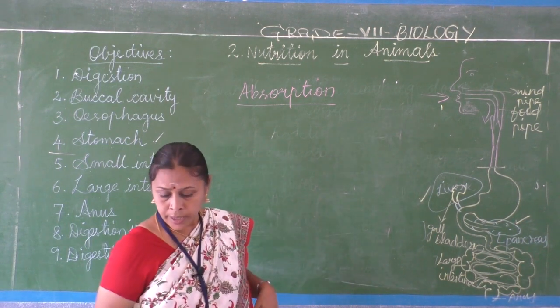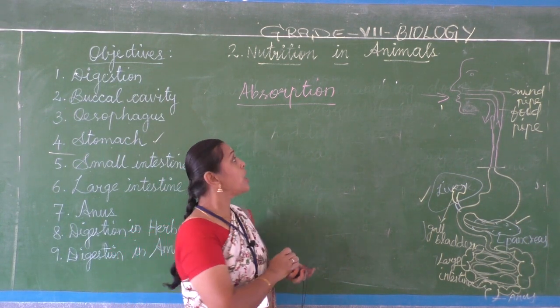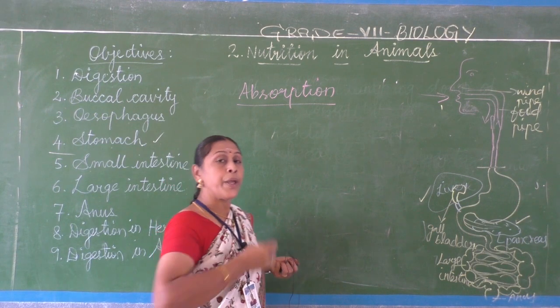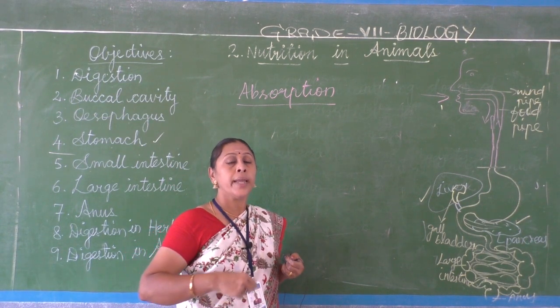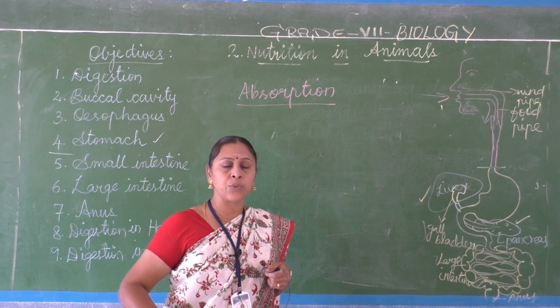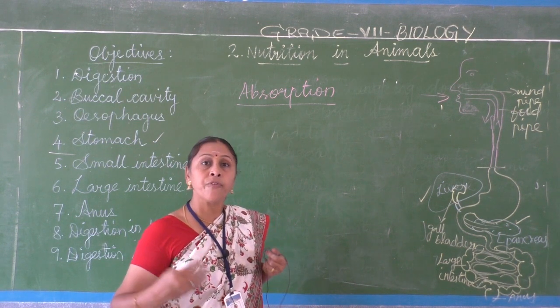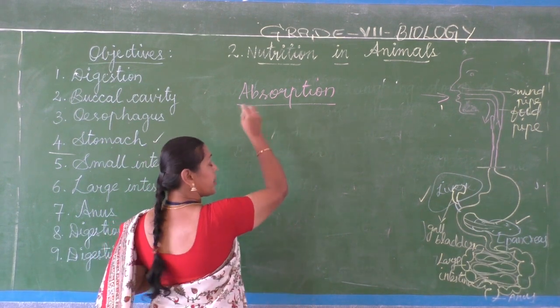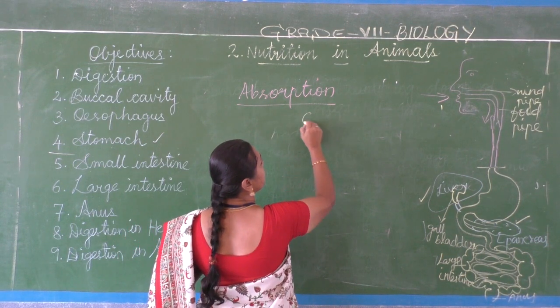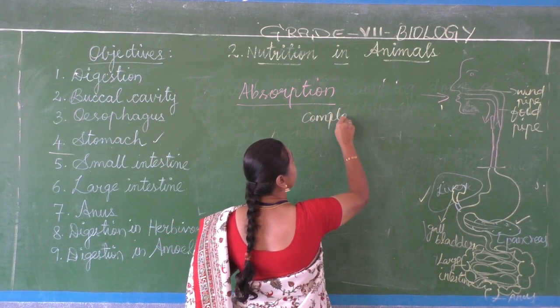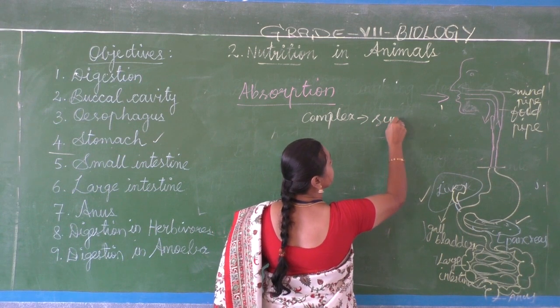And another one, this absorbed food material will be utilized by the body again to form complex food such as proteins and fats. So up to the small intestine, complex food is converted into simple food.